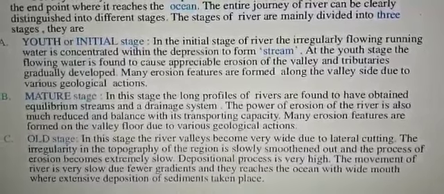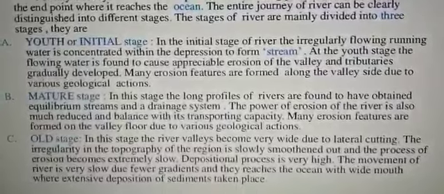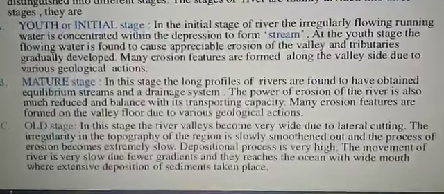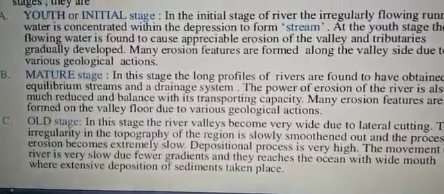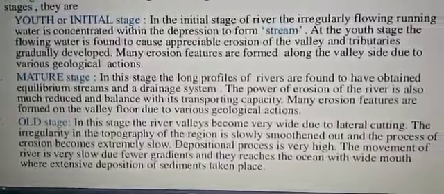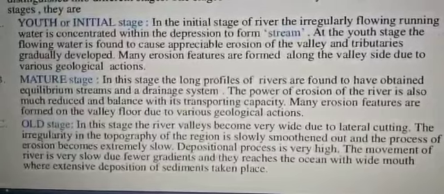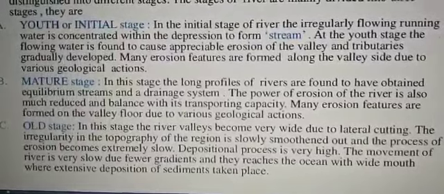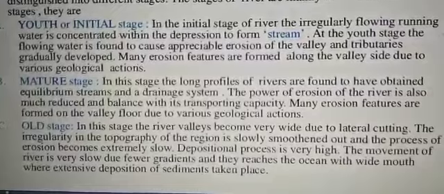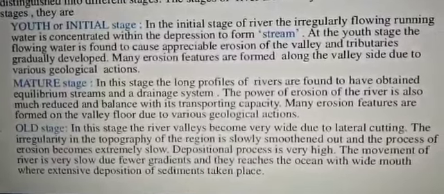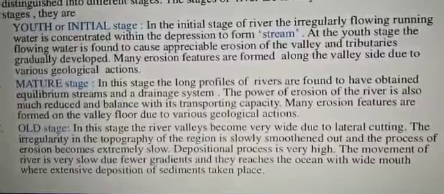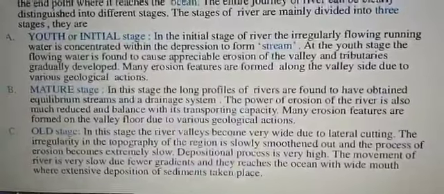Depositional process is very high. The movement of the river is very slow because it has to flow over a wide area. Due to fewer gradients, it reaches the ocean with a wide mouth where extensive deposition of sediments takes place. So here are the three stages of the river, children.